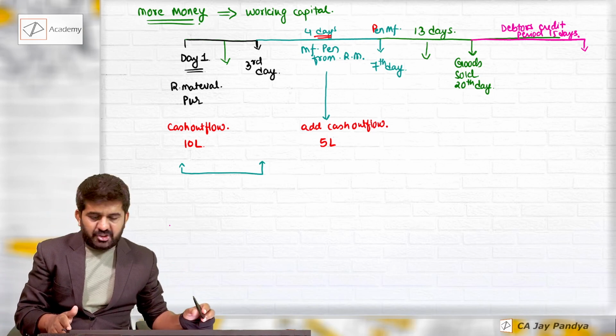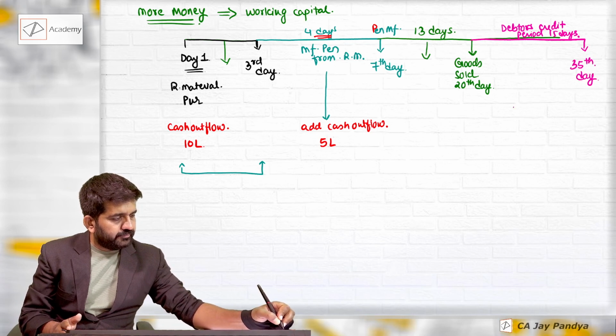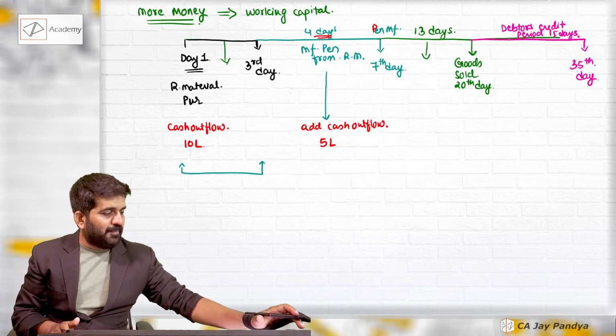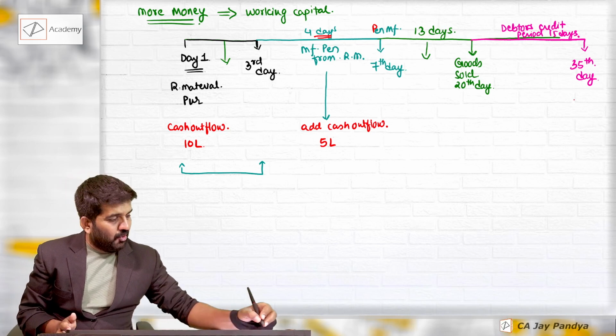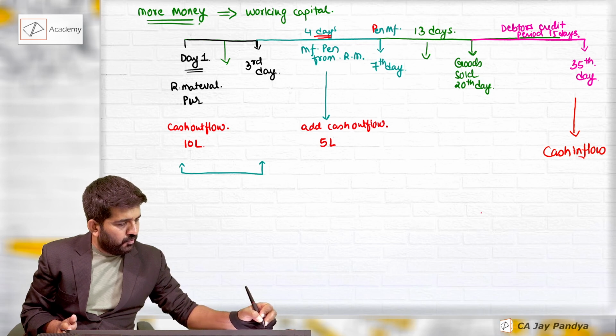And it is which day? 35th day. And debtors pay your money on 35th day. There will be cash inflow.